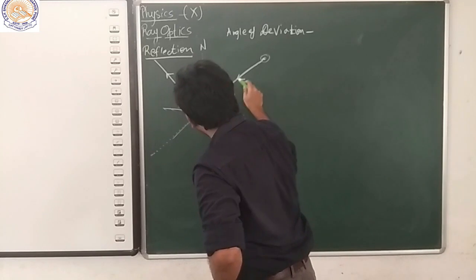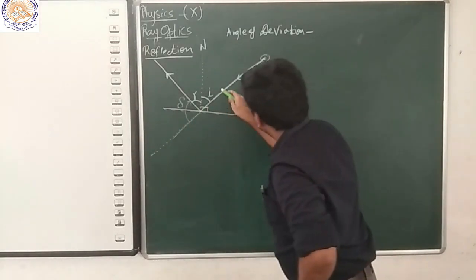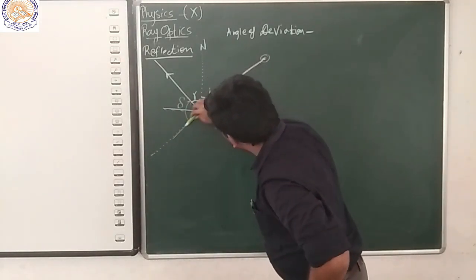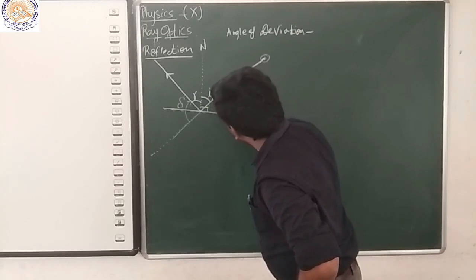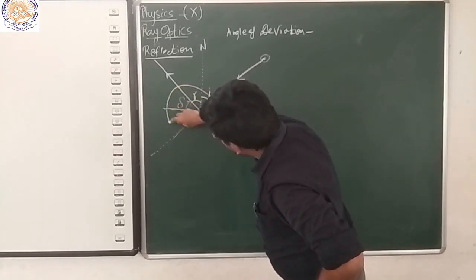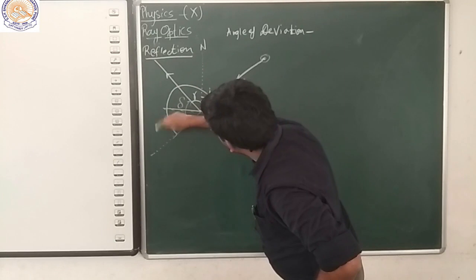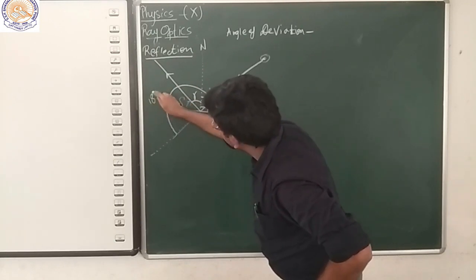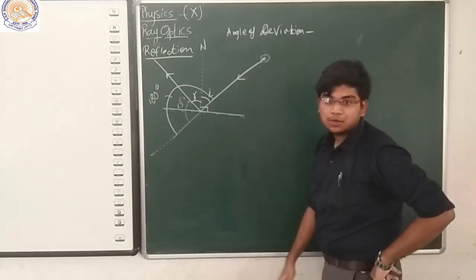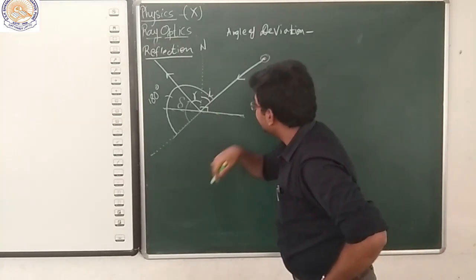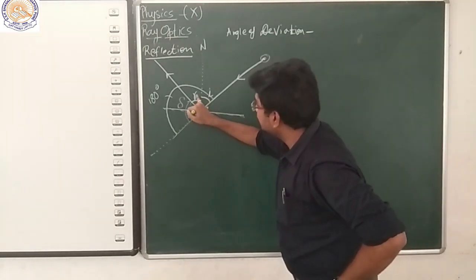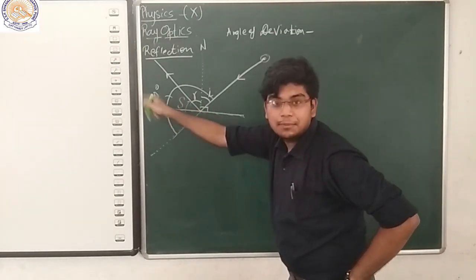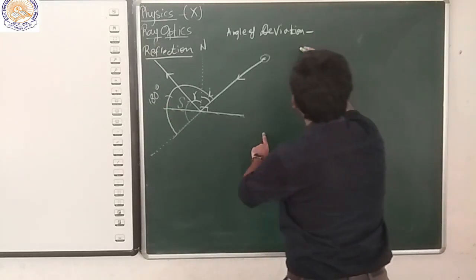By seeing this diagram, we can see actually this is a straight line, and we know the total sum of the angles on this line will be 180 degrees from simple geometry, right? So we can say that this angle plus this angle plus this angle will make 180 degrees.